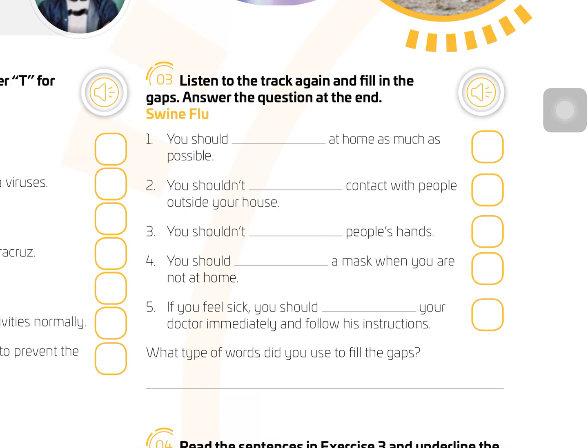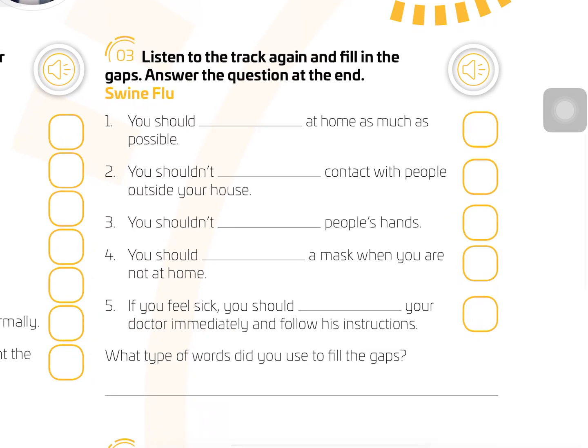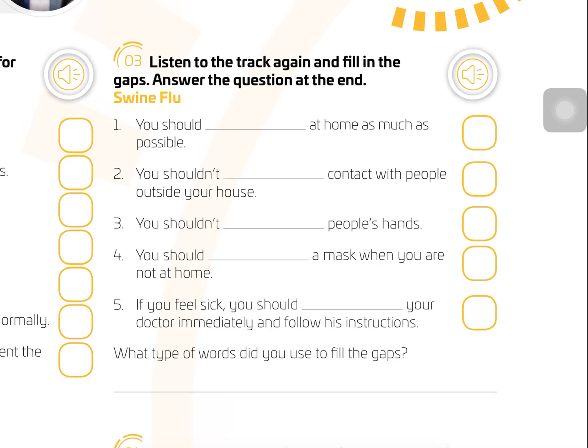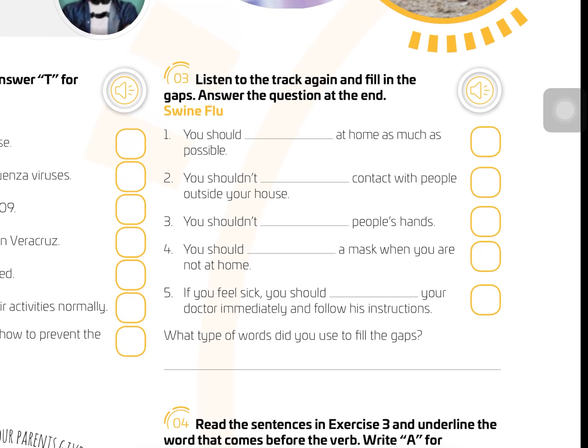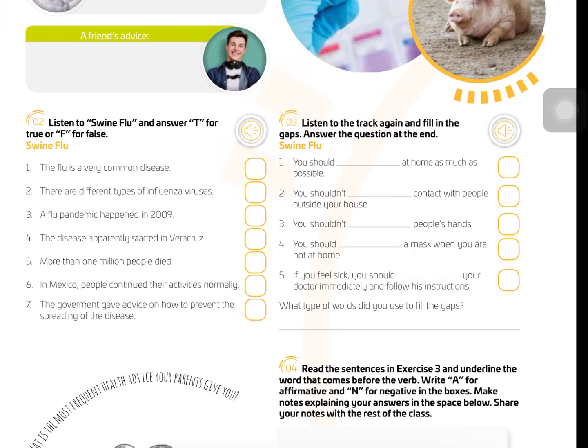Exercise 1. How is a friend's advice different from a doctor's advice? Discuss with the class and write an example for each one. Doctor's advice and friend's advice. Okay, what is the difference? Don't forget that you can use shall to ask questions.